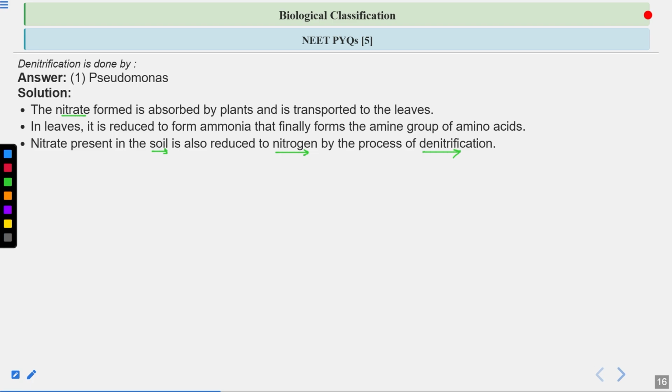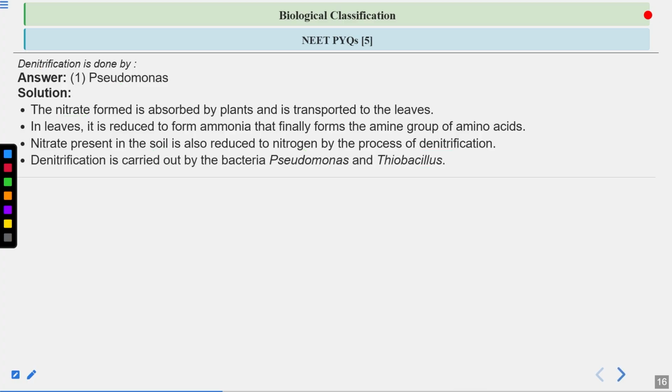Then nitric oxide is converted into nitrous oxide, and nitrous oxide is finally converted into nitrogen gas. Pseudomonas is involved in denitrification. Other bacteria are also involved, such as Thiobacillus. At the end of denitrification, again nitrogen gas is formed.